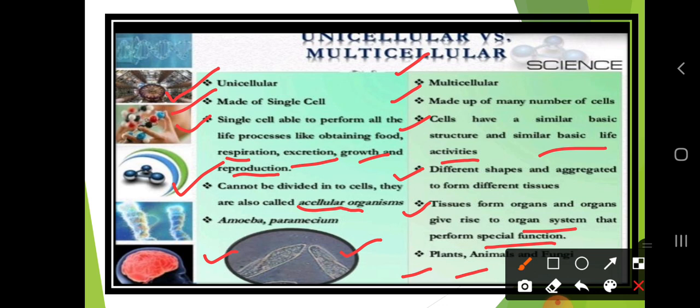So dear students, you know that the multicellular are bunches of cells called tissues. Tissues form the organs, and these organs form an organ system that performs a special function. So what are those functions? That is excretion, growth, respiration. These are the functions performed by the tissues existing in our body.